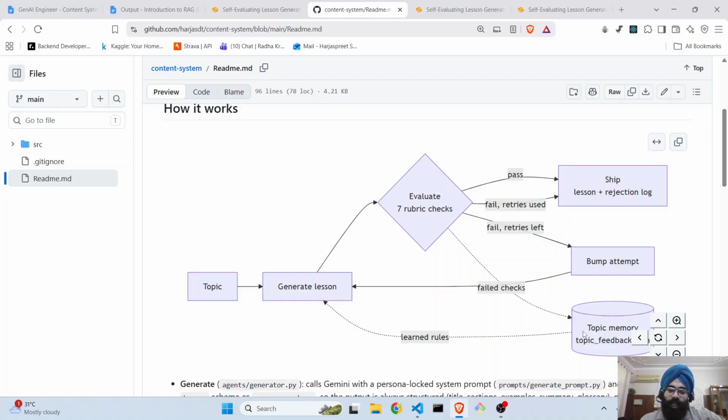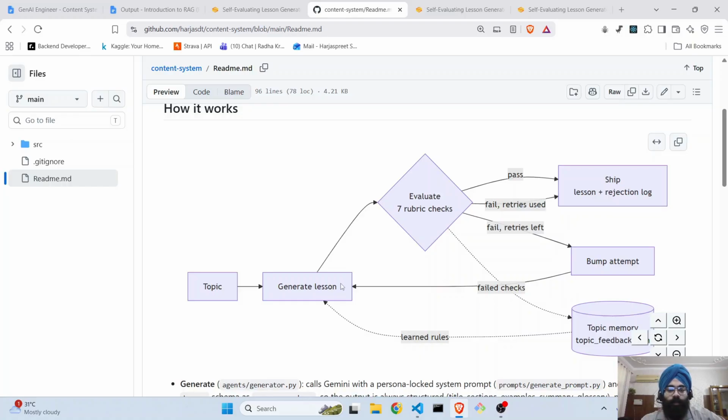Now, next time, let's say in the evening, somebody else comes and uses the system. They also want to learn about LLMs. And when they click on generate lesson, this time the context would also have the learned rule which it learned from the mistake it made in the morning. And then this time you will get a lesson plan much cleaner in the first attempt itself. So this is how a global topic memory is working.